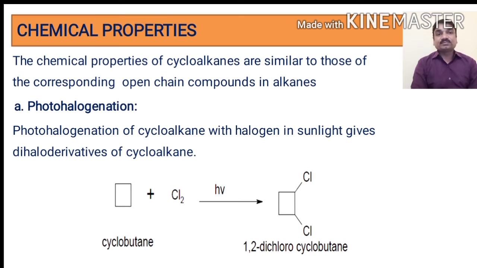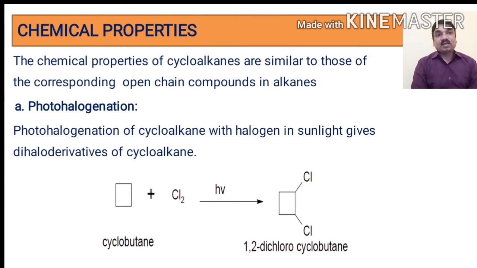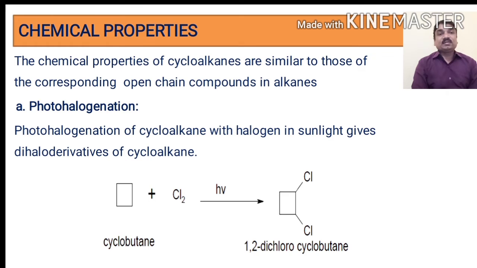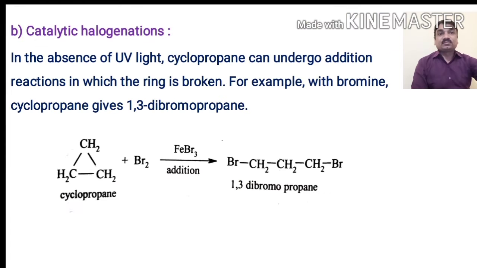For example, when cyclobutane is subjected to photohalogenation in presence of sunlight and halogen, preferentially chlorine, it results in the formation of 1,2-dihalocyclobutane. This substituted product is formed following the free radical mechanism.